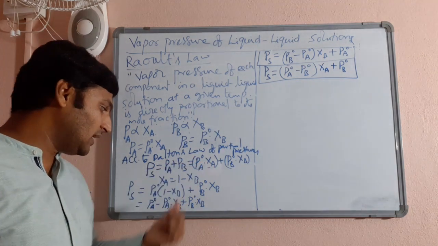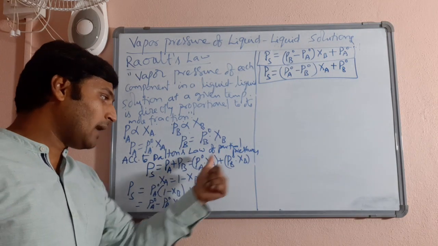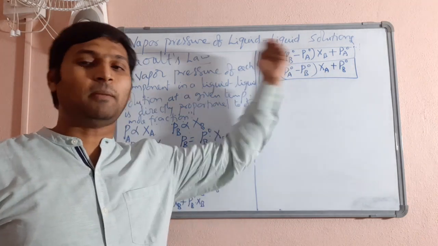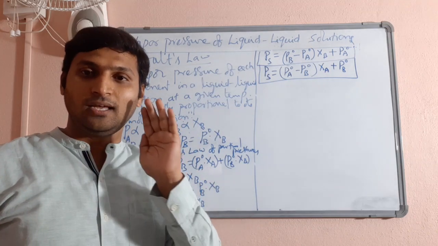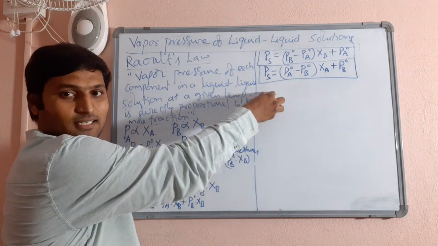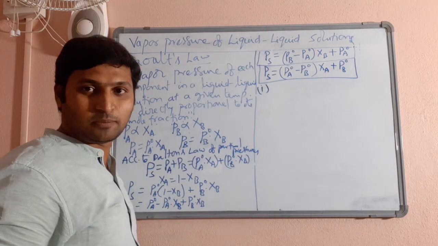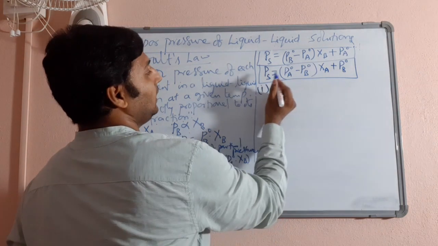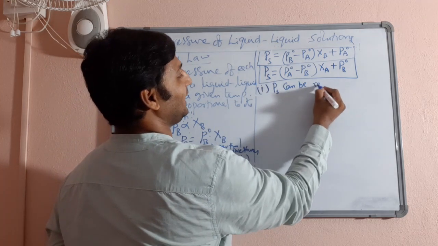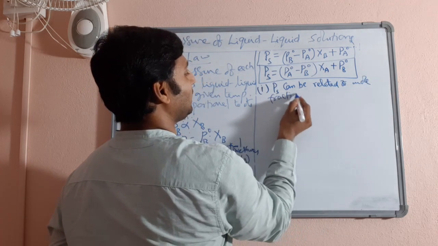We can apply the same thing here, and substituting the mole fraction of one component in the place of both of them, I arrived at two expressions, which are complementary to each other, of course. Now the question is, what are the conclusions we can make from this expression? Let us understand. See, conclusion number one that can be drawn from this expression is that the vapor pressure of solution can be related to the mole fraction of any one of the components.